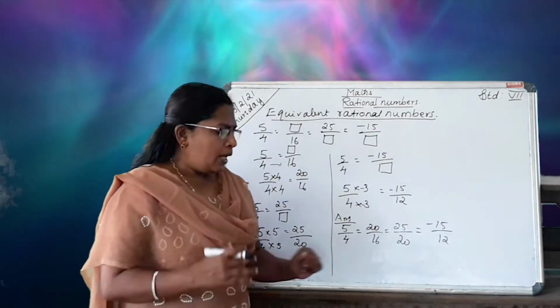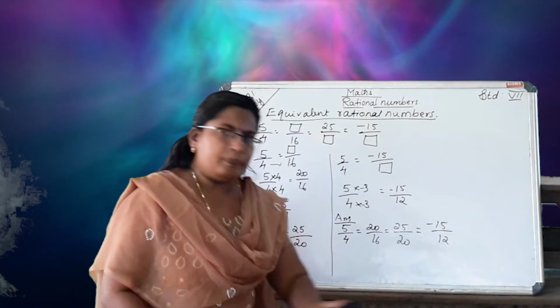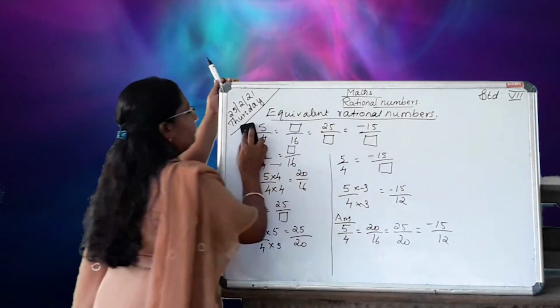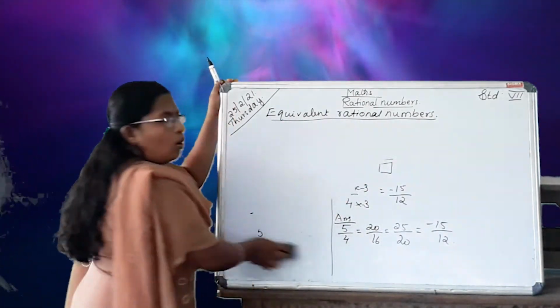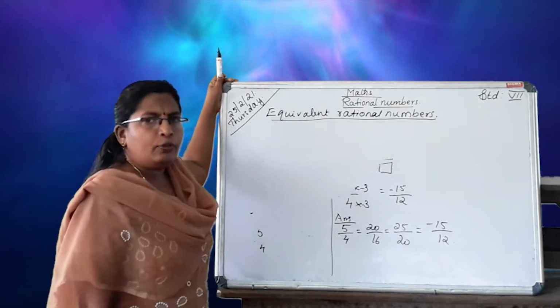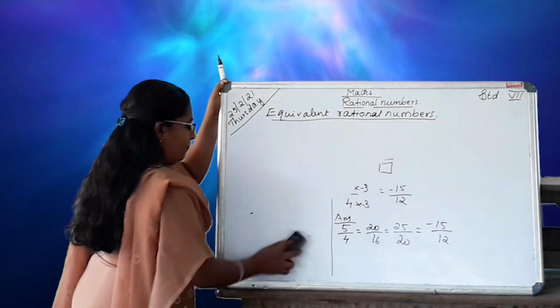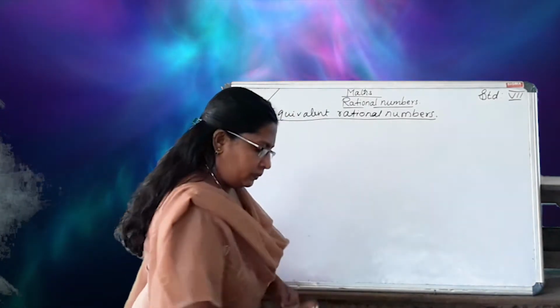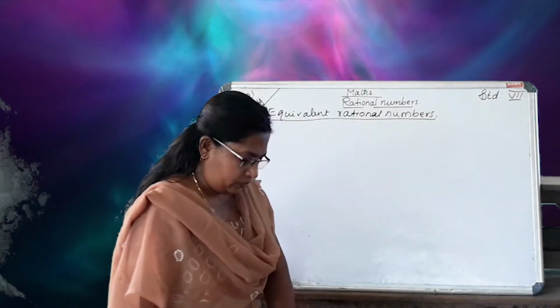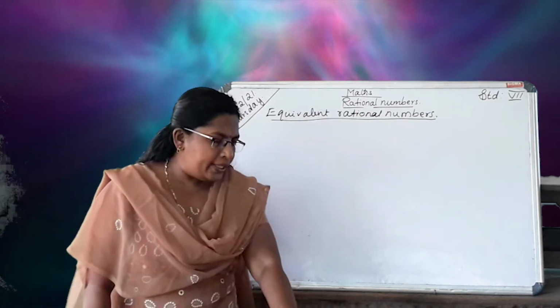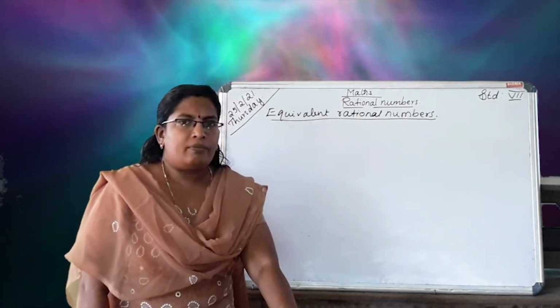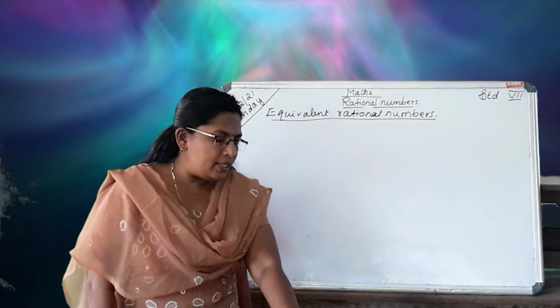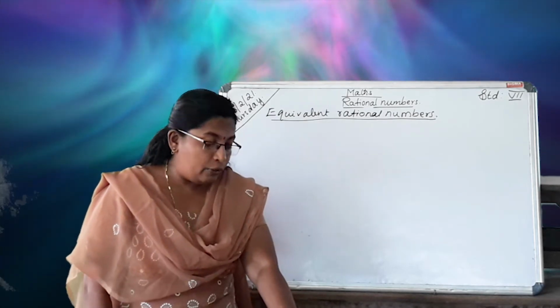Okay? Now we can see another problem. The second problem, all of you take one rough note and do this problem. In your textbook, it is on page number 175.